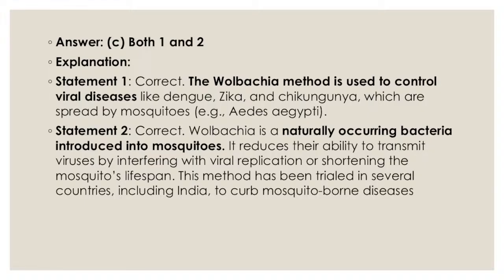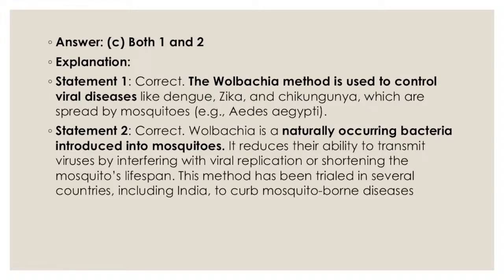Again and again I am repeating, this is current affairs news, so we have to know. We do not hear that in Germany this many people have died because of dengue or chikungunya. Chikungunya death rarely happens, but chikungunya is basically impacting people a lot in those cases. So here it is a pressure on the public health system also. We know what the situation of public health is when we visit the government hospitals and all those things. So if we have some method which can actually control it, then obviously it helps a lot in many senses. Okay, now let's move on to statement 2 as to what is correct.